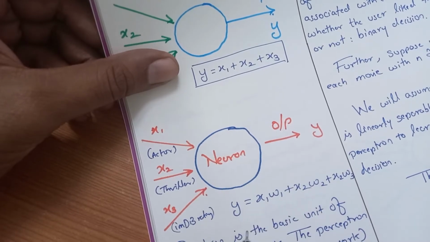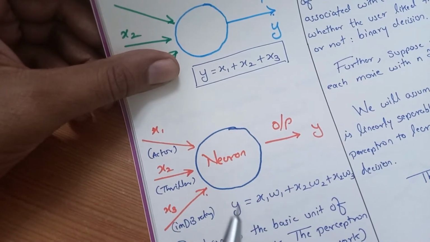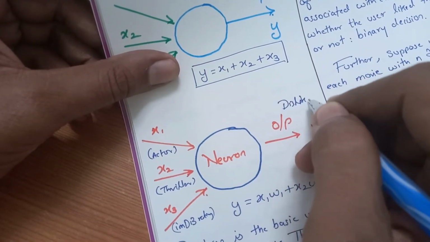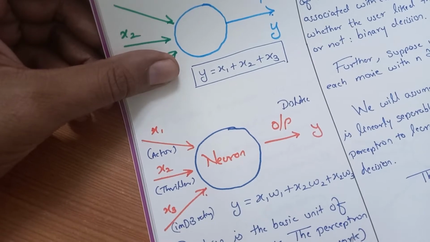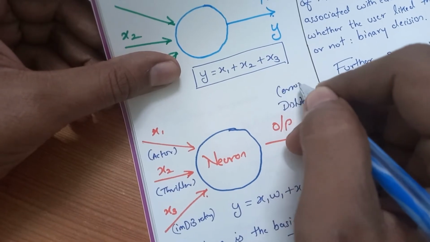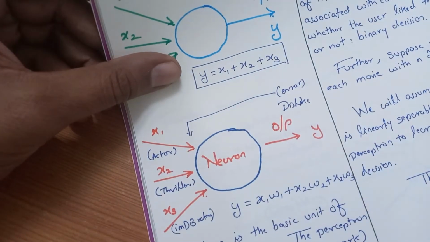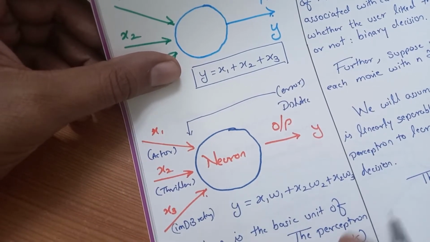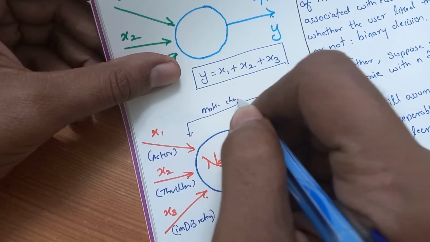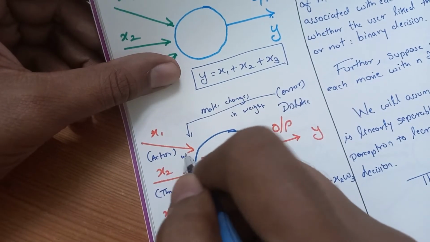Suppose you extracted the features of a movie and put them in this neuron, and you got the output as dislike, which was wrong, because the label was like. So this will cause an error. If this causes an error, you have to make changes now. That's all about reinforcement learning. The algorithm has to learn by itself. So make changes in what? Of course, make changes in the weights. Accordingly you have to assign the weights here.